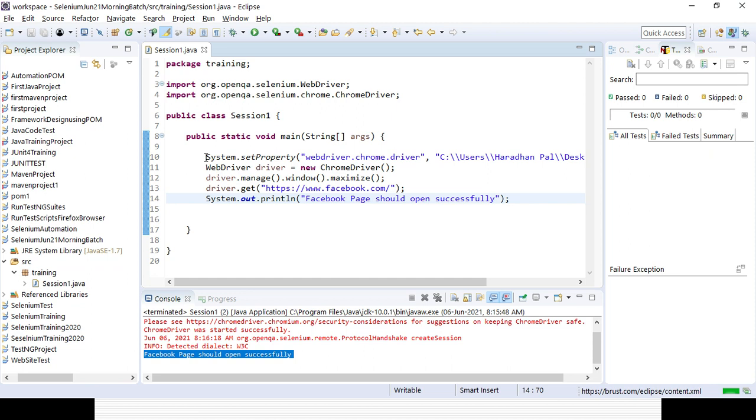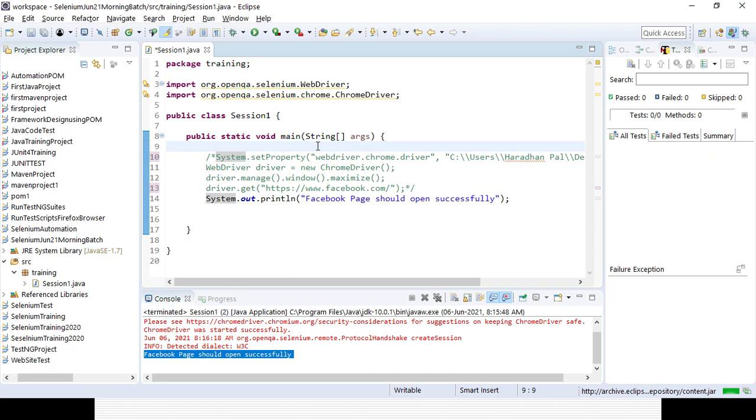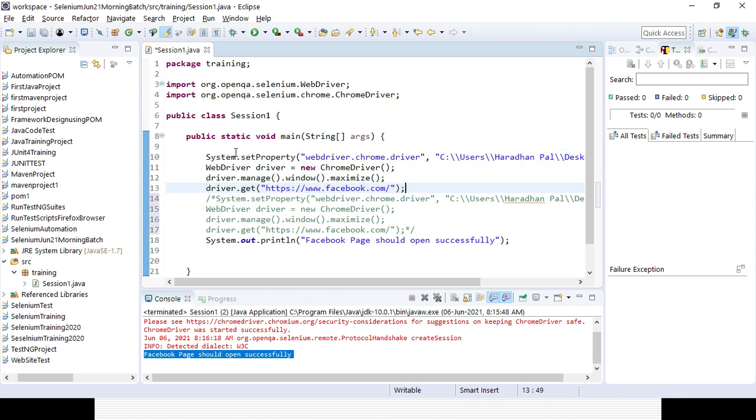Now let's comment out the code. How can you comment out the code? You need to select the code, go to Source, and you can add a block comment. Those lines of code will still be in the file, but they will be skipped. Now I want to work with the Firefox browser. So how do you need to change it? The same WebDriver dot, here you need to change it to the Firefox browser.